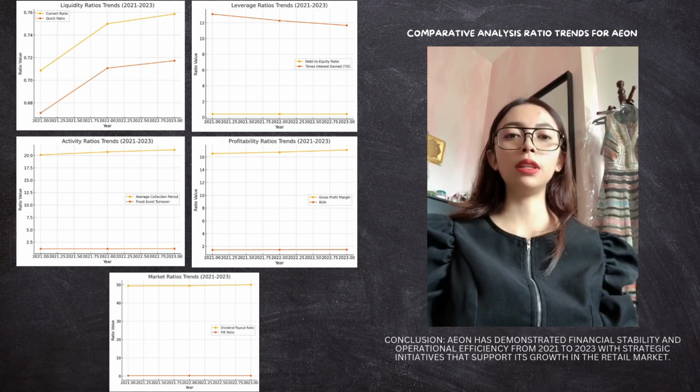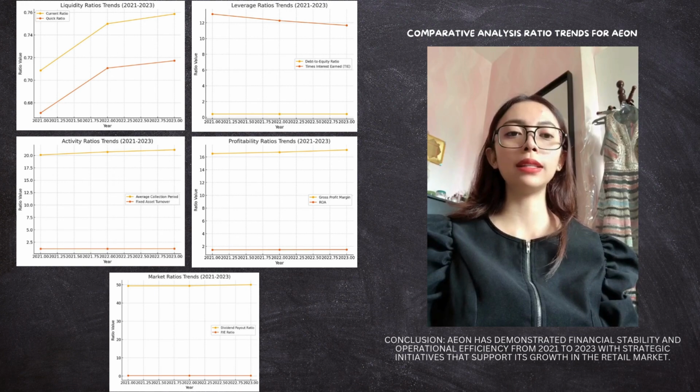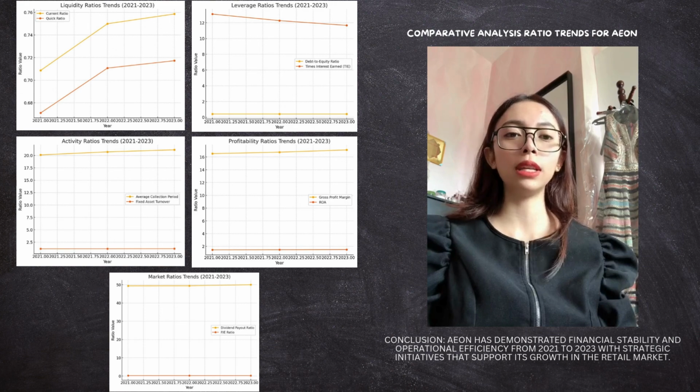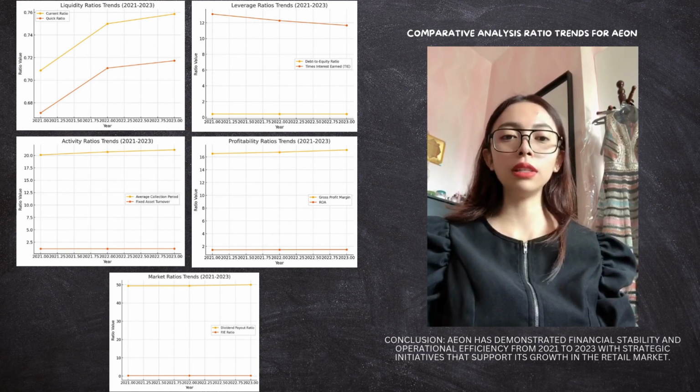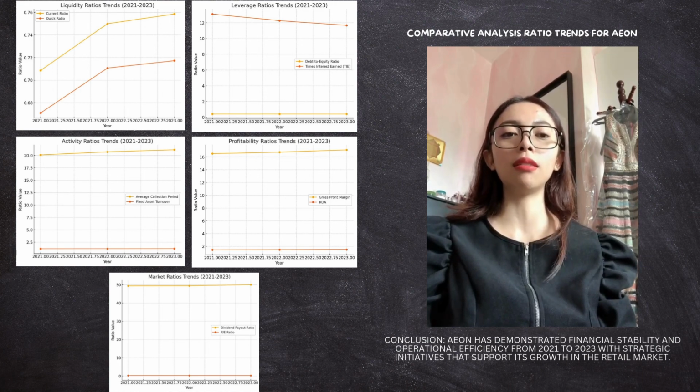So we start with the liquidity ratio. For the current ratio, we can see that there is a slight increase from 0.71 to 0.76. And the quick ratio has also improved from 0.67 to 0.72. And for the leverage ratio, debt to equity ratio, it remains steady around 0.42 across the year.